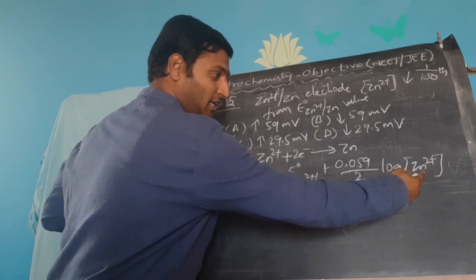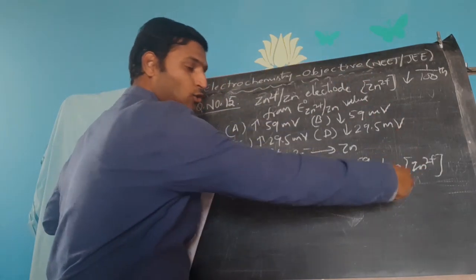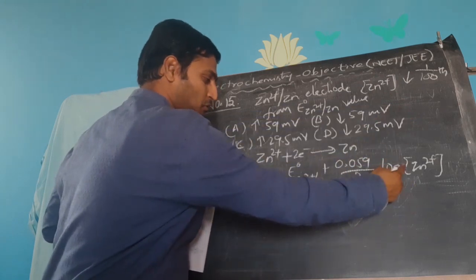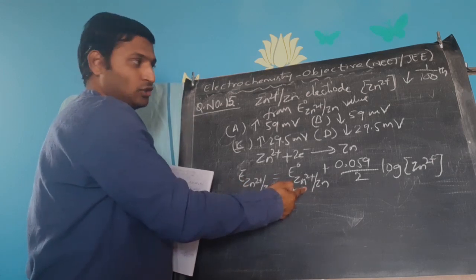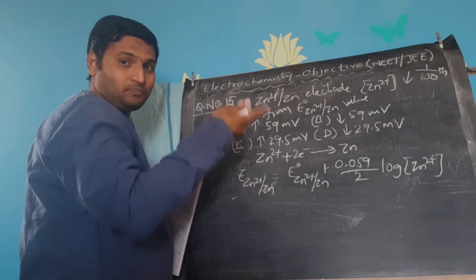Whereas, if the concentration goes more than 1 molar, log of a value more than 1 will be positive. So this whole value becomes positive, gets added to this. So this will be greater than this. So you should get a larger value, that means the value should increase.